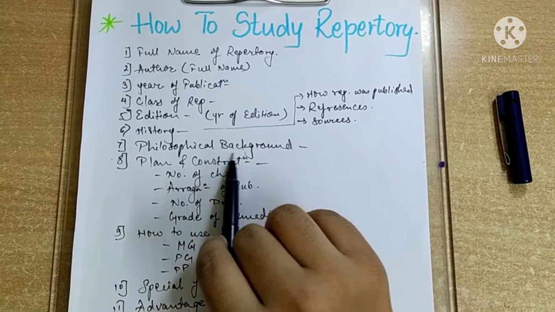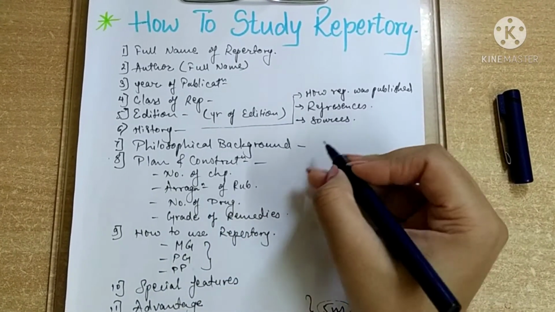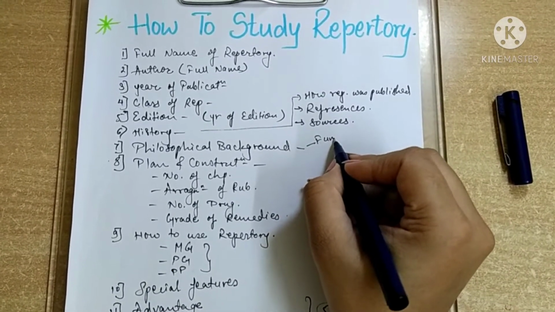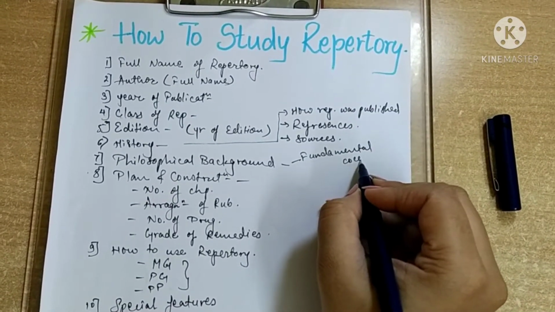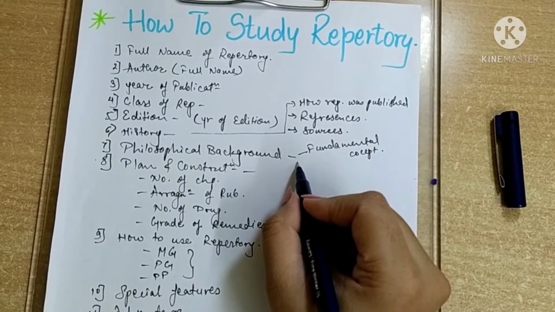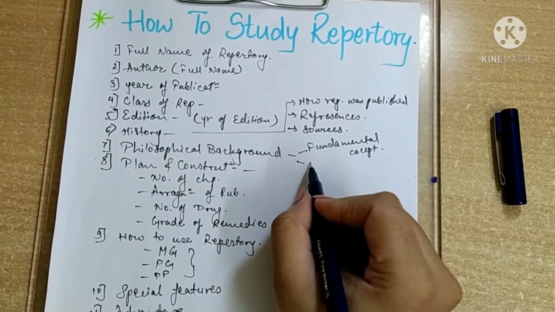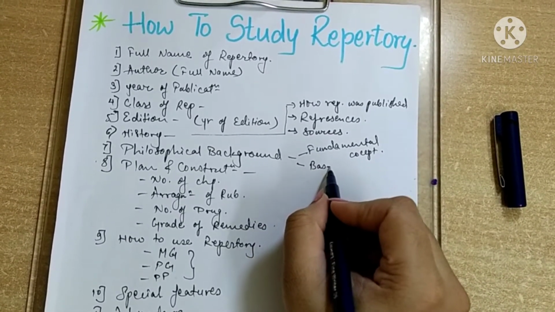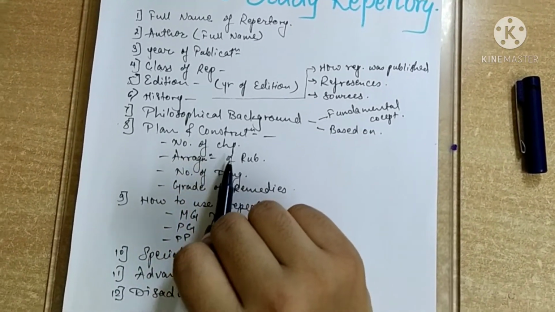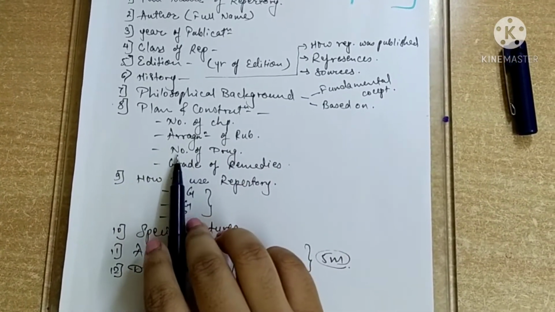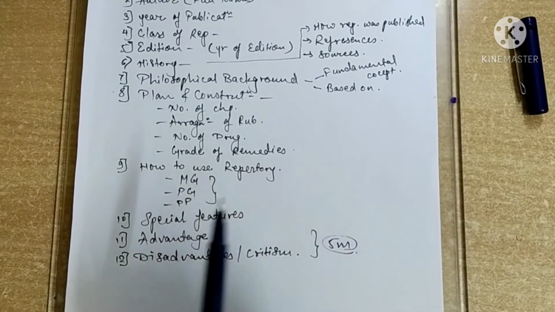Then here in philosophical background, there you will write fundamentals, concept, what the repertory is based upon. Then in plan and construction, number of chapters, arrangement of rubrics, number of drugs, grades of remedy.